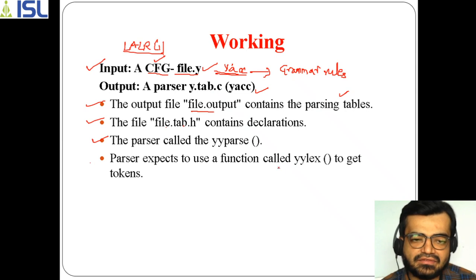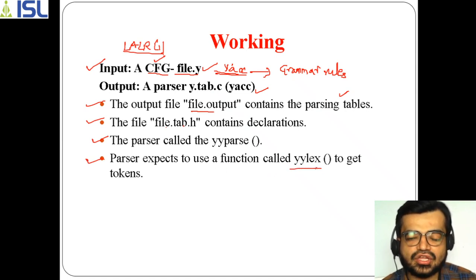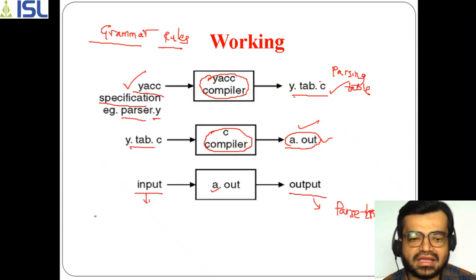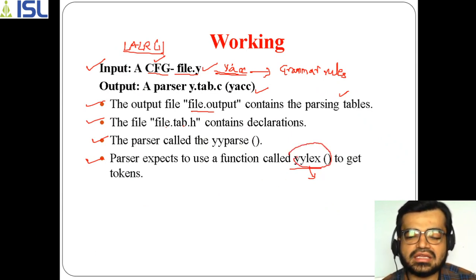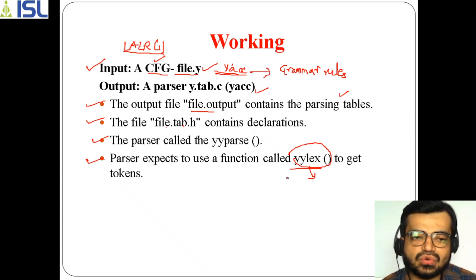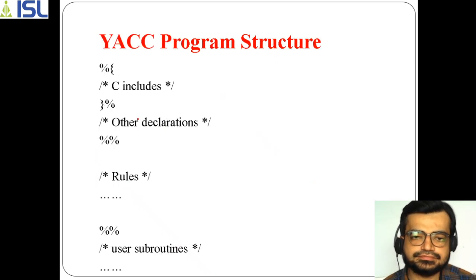In this yyparse, which is actually a function, the parser expects to use a function called yylex. So this yylex is a function. The role of yylex is that it will give you tokens, because you know the given C file is your input. So how do we get this input as tokens? With the help of this yylex function. This function will give you a set of tokens, and using those tokens with the help of the grammar, it will finally give you a parse tree.